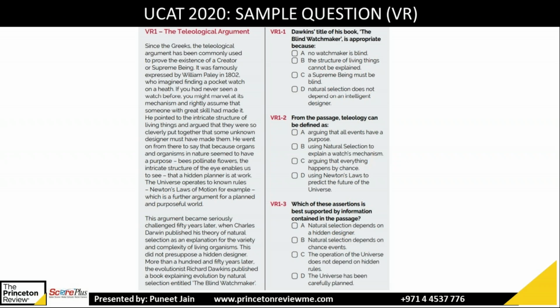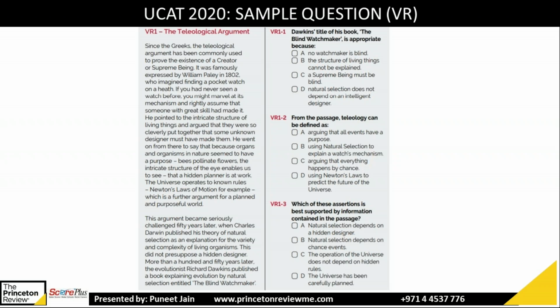The correct answer is D for doll. D is the correct answer. So how do you solve? Read what they are asking. The book, which is named as The Blind Watchmaker, is appropriate. Why? So eliminate the wrong ones.